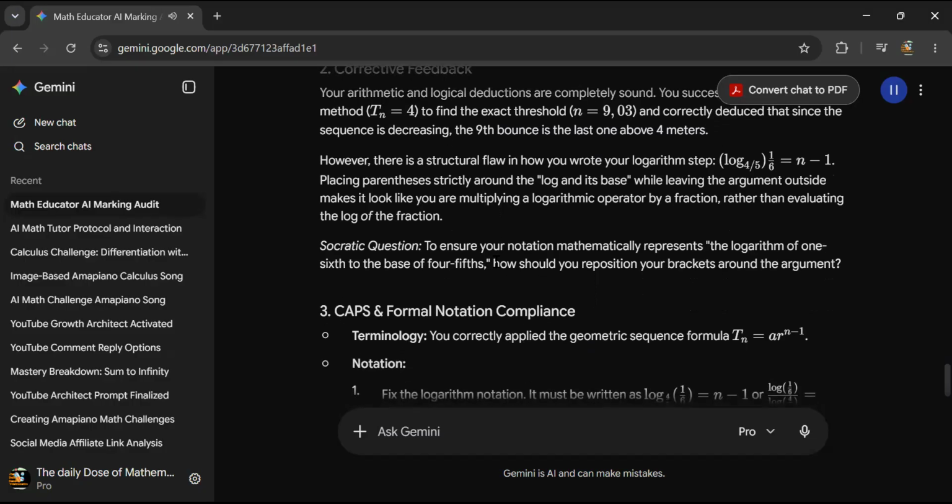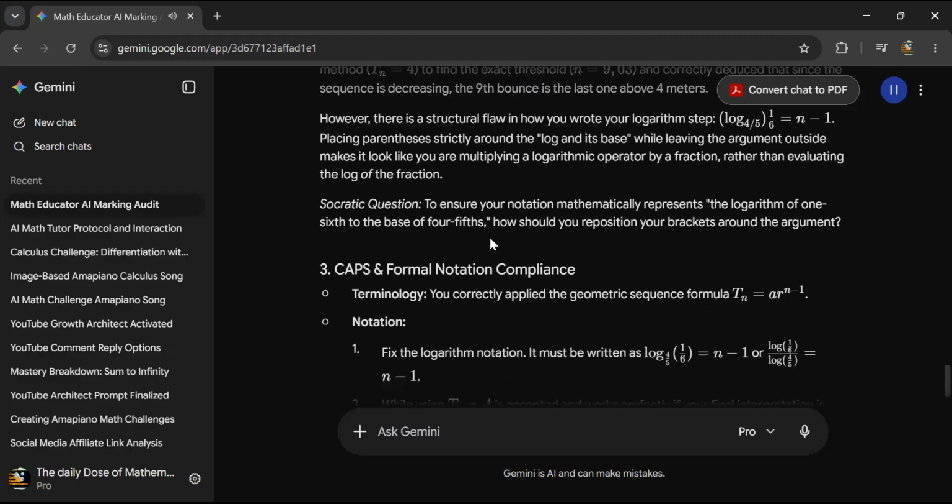However, there is a structural flaw in how you wrote your logarithm step: log_(4/5) (1/6) = n - 1. Placing parentheses strictly around the log and its base while leaving the argument outside makes it look like you are multiplying a logarithmic operator by a fraction, rather than evaluating the log of the fraction. Socratic question: to ensure your notation mathematically represents the logarithm of 1/6 to the base of 4/5, how should you reposition your brackets around the argument?